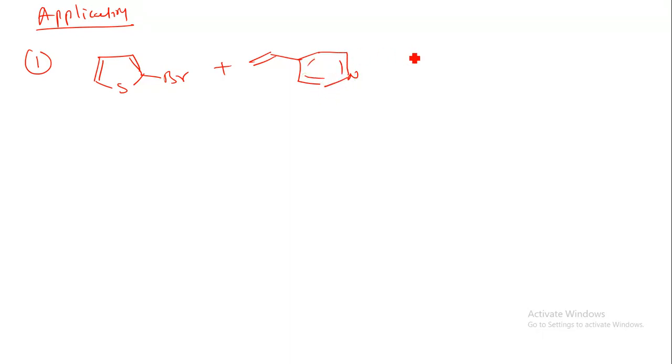Now when it is reacted with palladium OAc twice and 2% of phosphorus aromatic thrice, so what will happen, this Br and one of the hydrogens will be removed, and this double bond will attach over here, so I can draw over here, so that is the thiophene ring. Okay, so now this is having a single bond, and a double bond over here, and here we can have